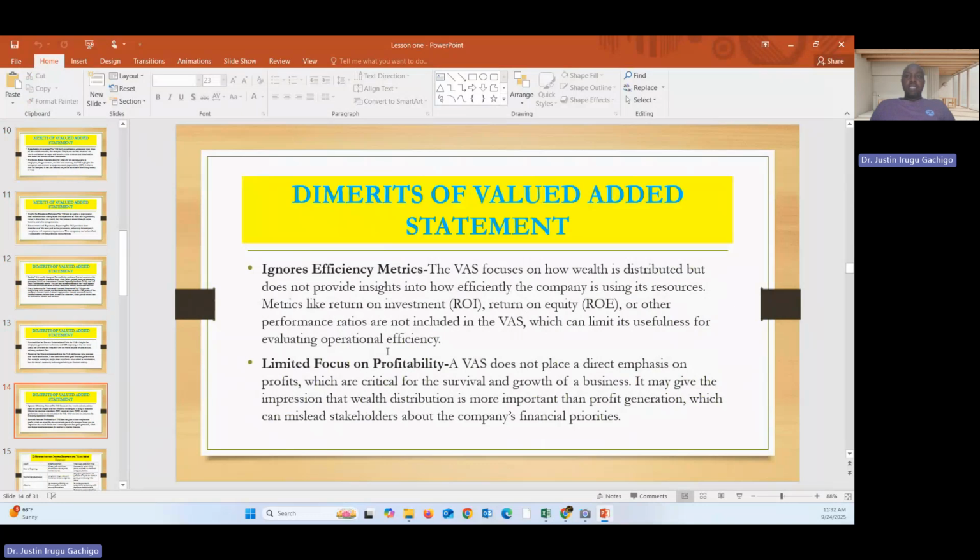Ignores efficiency metrics. So because of the limited focus, we don't see what is the return on investment or the return on equity, which is a limitation. The other one, limited focus on profitability. So it only focuses on profitability, but remember, the performance of a business is a holistic view. Profitability is not the only measure of business performance.